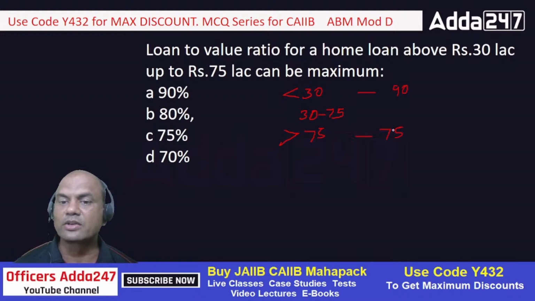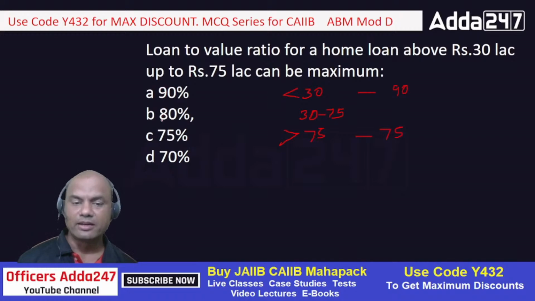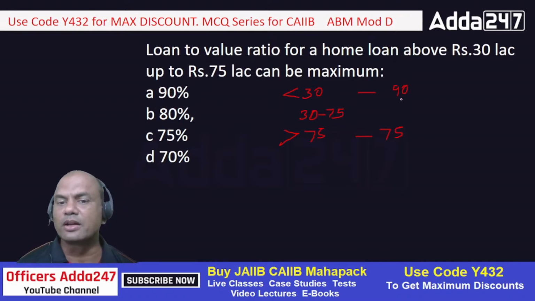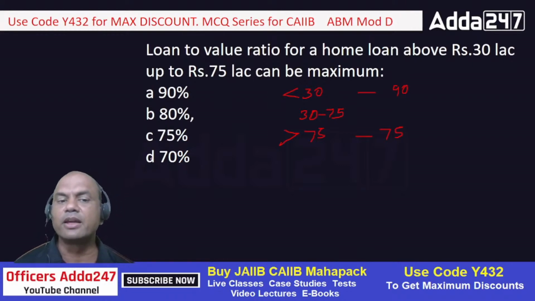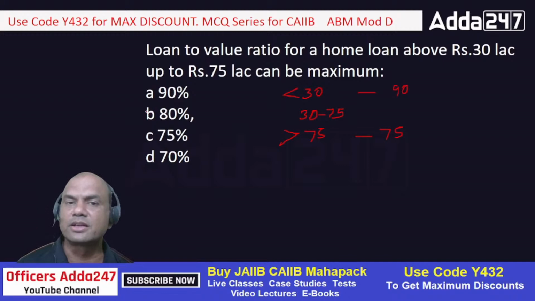Now what is the answer over here? 90, 80, 75, 70. Now this is easy. Who can tell me the answer immediately? Because you can see, I have given below 30 is 90, above 75 is 75. So what will be in the middle somewhere? Will it be 70 or will it be 80? Will it be B or D? The correct answer is B, 80%, right?